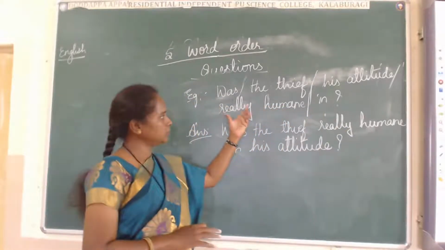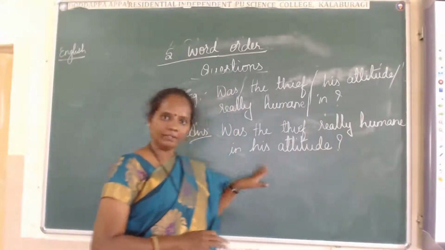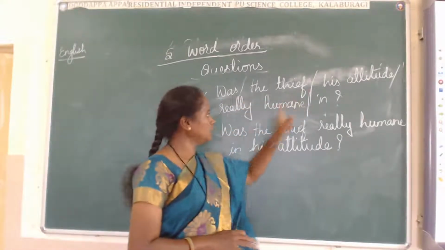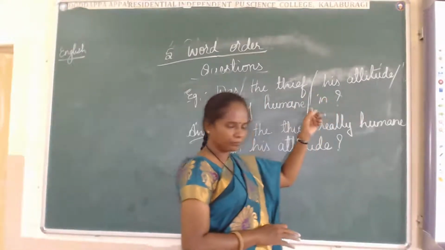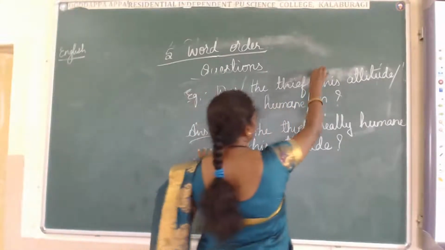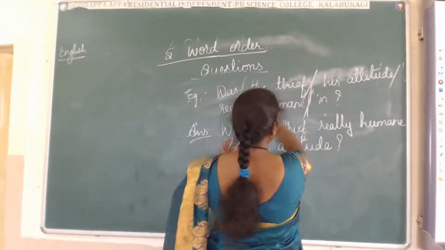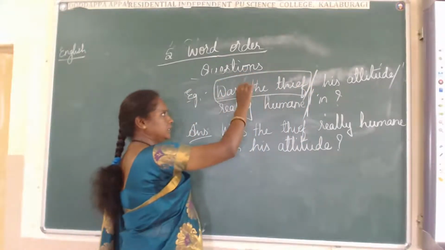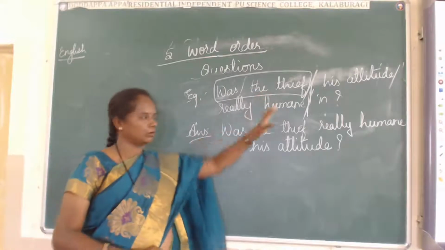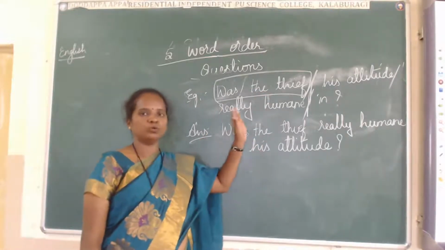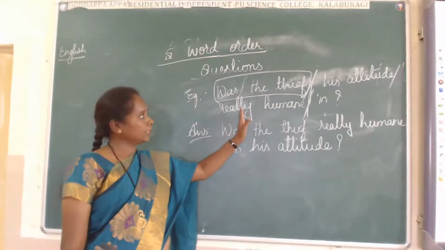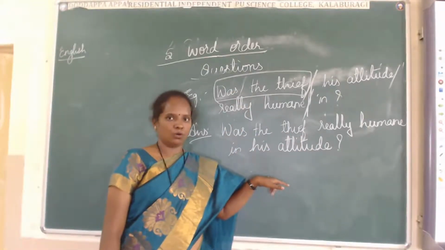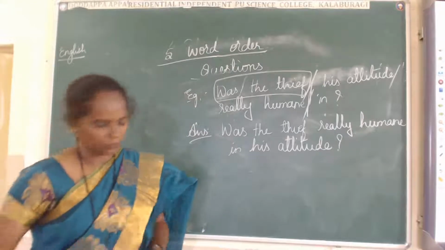You don't have the right to cut it and write it wherever you want. No, that is wrong. You have to take the full attitude. That's why they have given the. You have to use the full words: was, the thief, the and thief. All these words we have to use at a time. There is no need of cutting short, and you cannot use them anywhere in the sentence. No, that is wrong. Got this one?